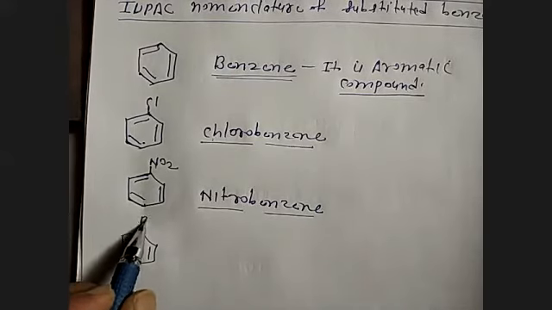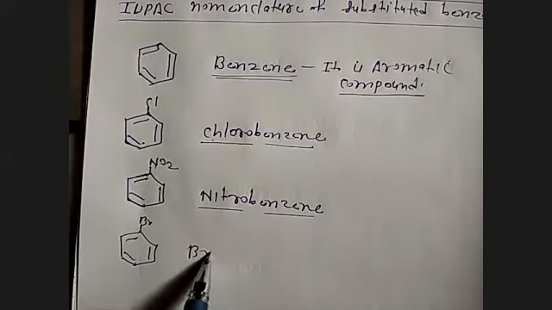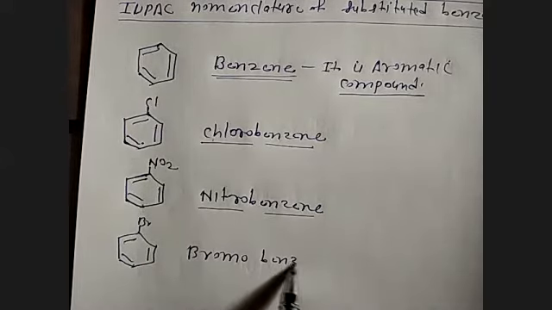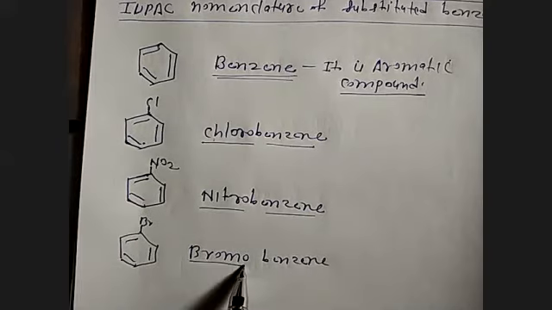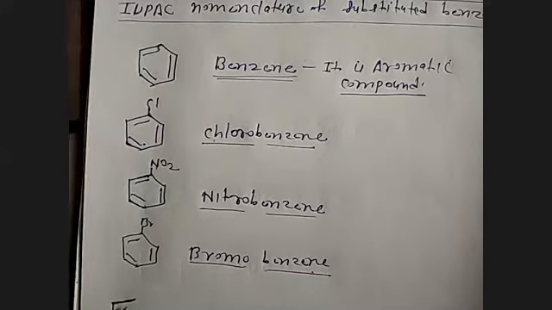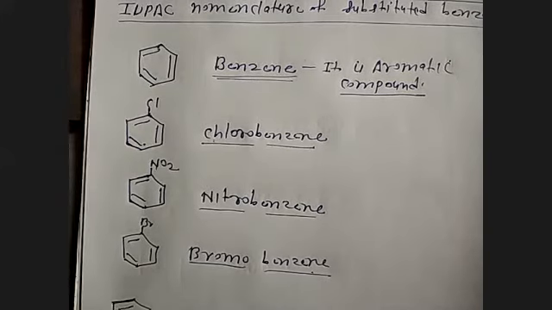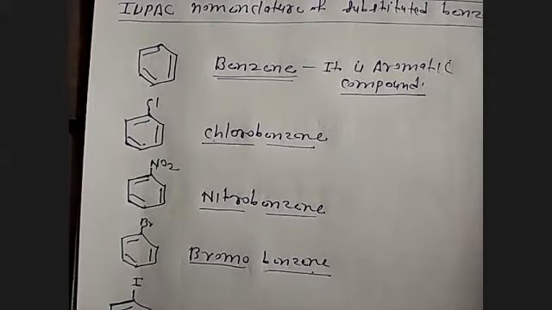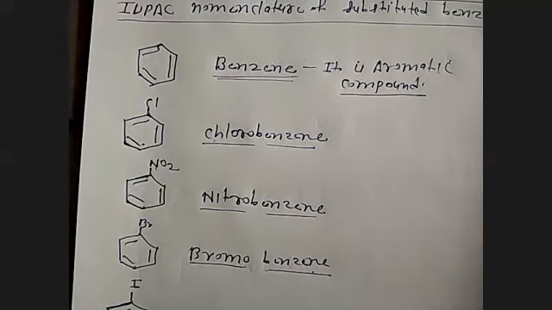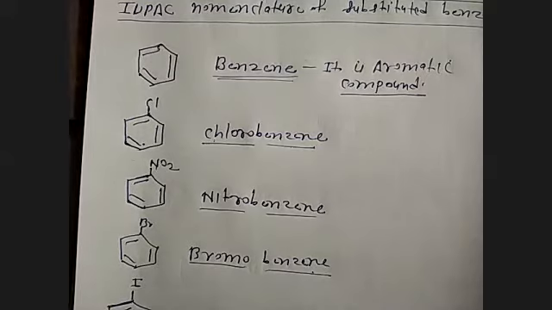Benzene attached to Br is called bromobenzene. Benzene attached to iodine is called iodobenzene.